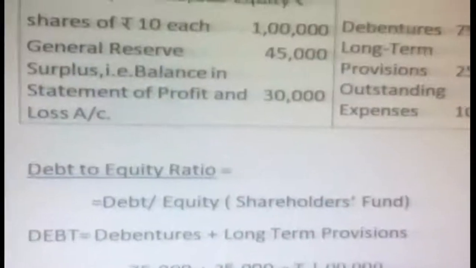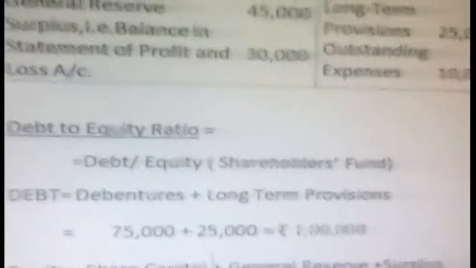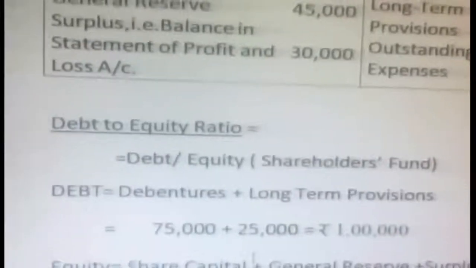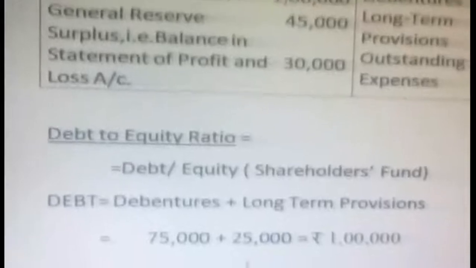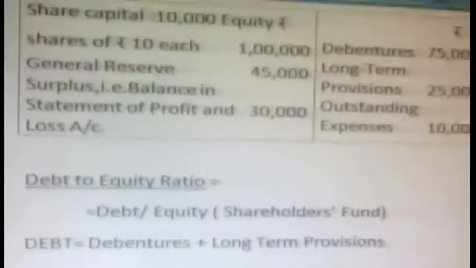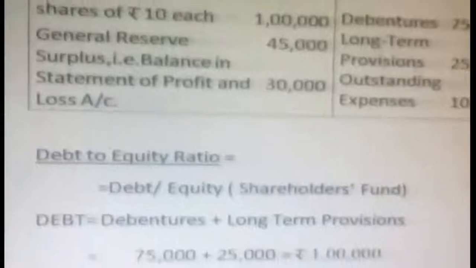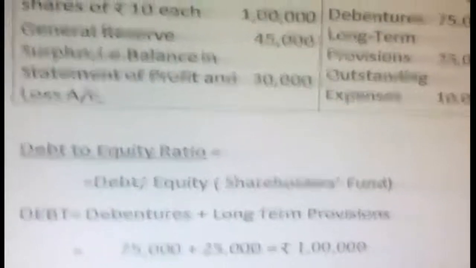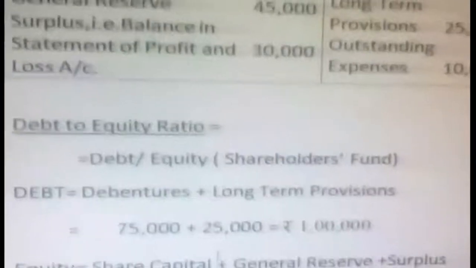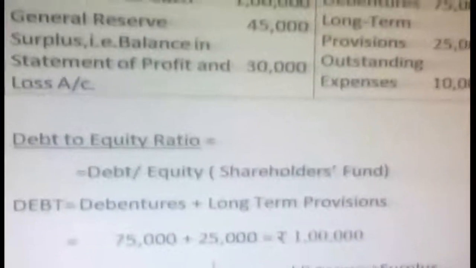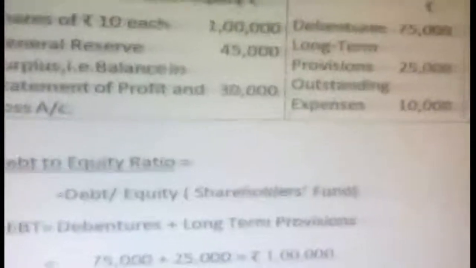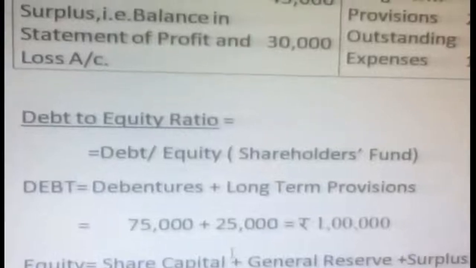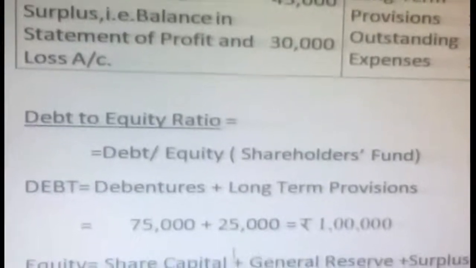So how to calculate debt to equity ratio? Always, first you have to write the formula. Debt to equity ratio is equal to debt divided by equity. Equity is nothing but shareholders fund. Always from the available information you have to choose the formula, because different formulas are available for debt to equity ratio. Here, debt is debentures plus long-term provisions. Debentures 75,000 plus long-term provisions 25,000 is equal to 1 lakh.